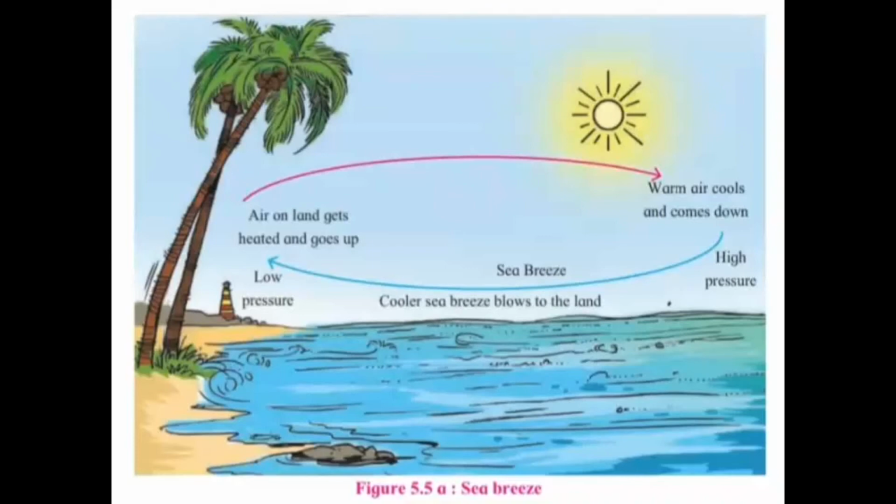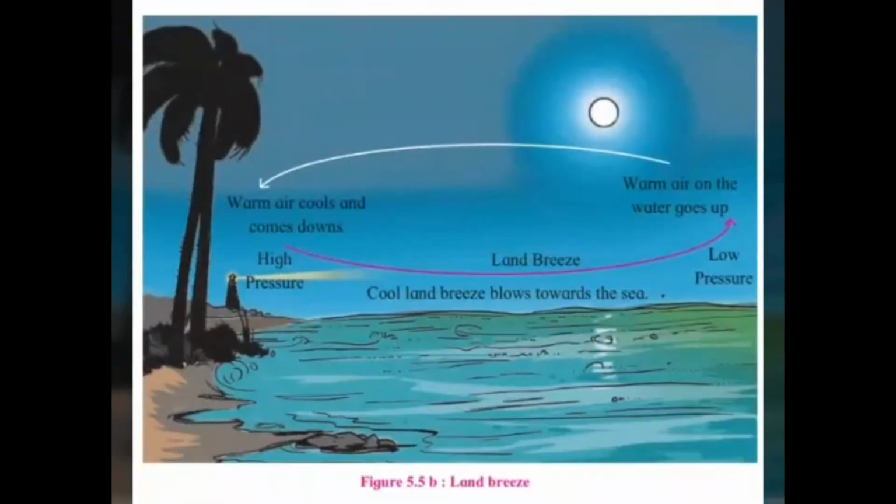Answer. During the day, the land gets heated up faster and the hot air on land goes up, which creates a low pressure area on the land. At the same time, the water remains comparatively cooler during the day. Hence, the air cools down and the pressure here is comparatively high. As a result, the cooler sea breeze blows from the sea towards the land during the day.